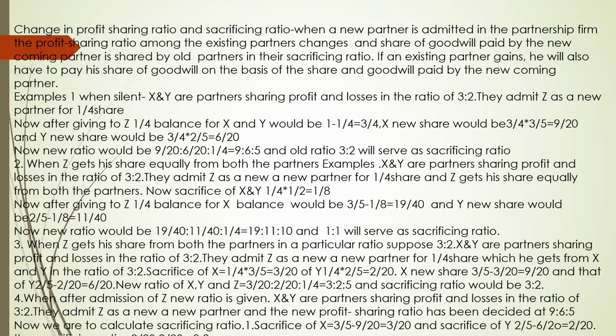Sacrifice of X 3 by 5 minus 9 by 20 is equal to 3 by 20 and sacrifice of Y 2 by 5 minus 6 by 20 is equal to 2 by 20. Therefore, sacrificing ratio is 3 by 20 is to 2 by 20, 3 is to 2.